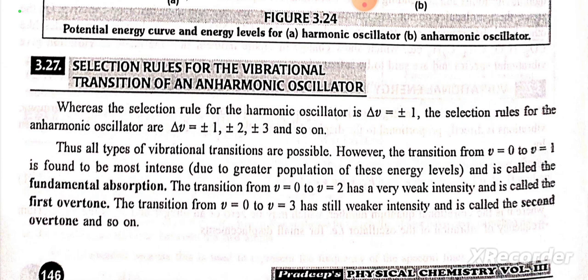The transition from v = 0 to v = 2 has a very weak intensity and is called the first overtone. The transition from v = 0 to v = 3 has still weaker intensity and is called the second overtone, and so on.